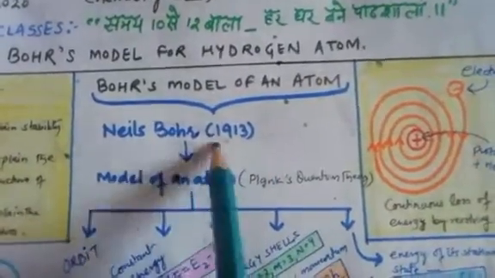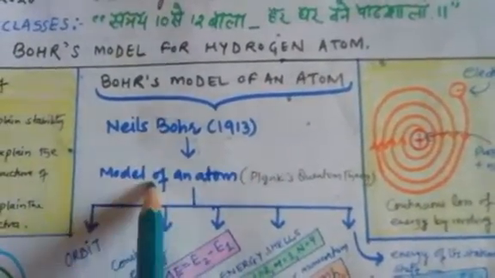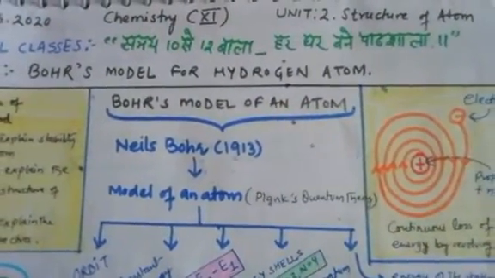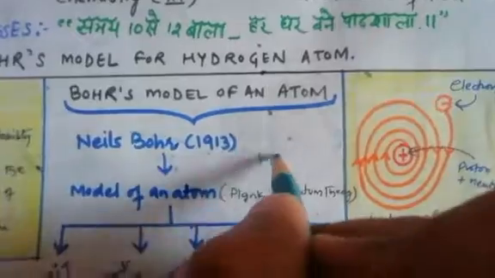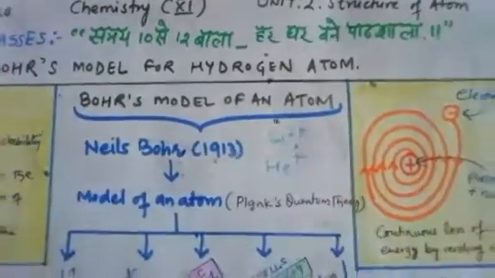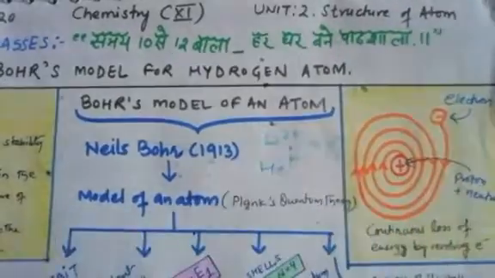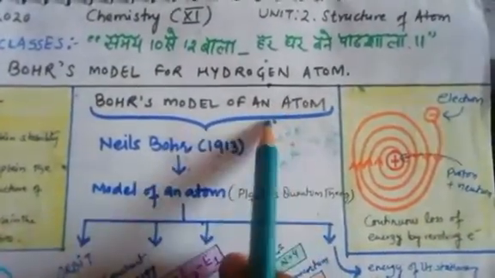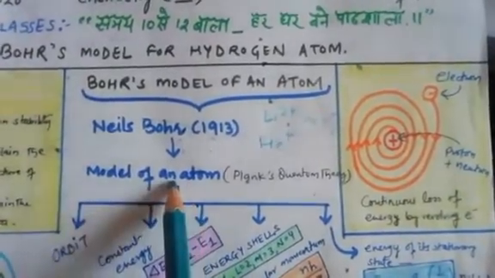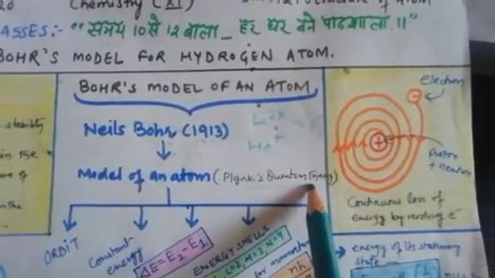Niels Bohr, in 1913, proposed a model. He proposed basically the model of the hydrogen atom, and of any atom carrying only one electron. It can be helium positive, or it can be lithium 2 positive, which also have one electron. So he took the model of an atom in which there is only one electron. He took the idea of the model of the atom from Planck's quantum theory basically.